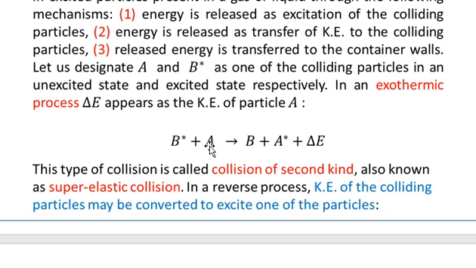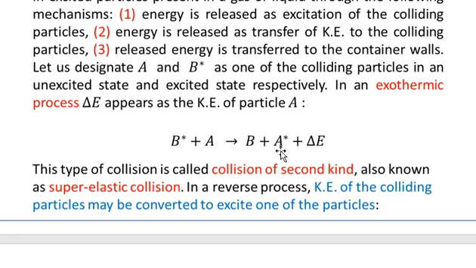B star plus A, that is B star, that is B is in the excited state, collides with particle A in the unexcited state. So these two particles collide with each other as shown by the plus sign on the left hand side of the arrow. And on the right hand side of the arrow we have B plus A star plus delta E. That is, after the collision, B is de-excited whereas A is excited, and also some extra energy will appear to the system, that is delta E is given off to the system, and this delta E may appear as the kinetic energy of the particles.